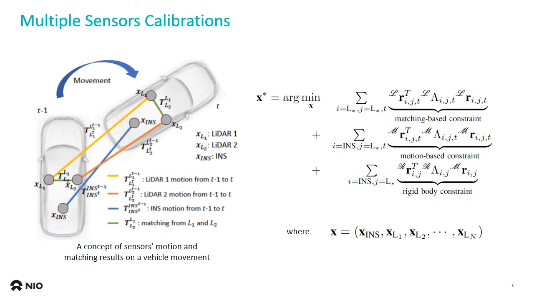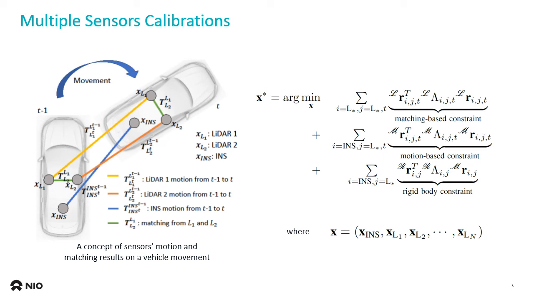The left picture shows the conceivable motions and matching-based constraint. The matching-based constraint can be measured between appearance-based sensors such as LiDAR at a specific time. Motion-based constraint can be measured by the sensors' motions during movement. If we have diverse sensor motions, all sensors can be calibrated.